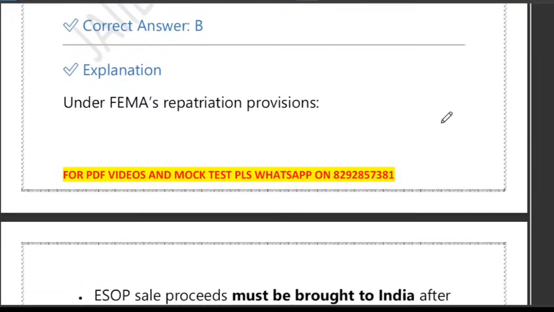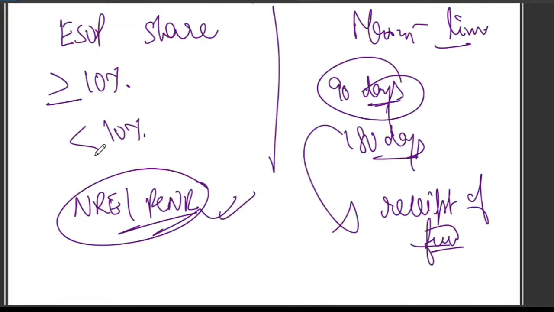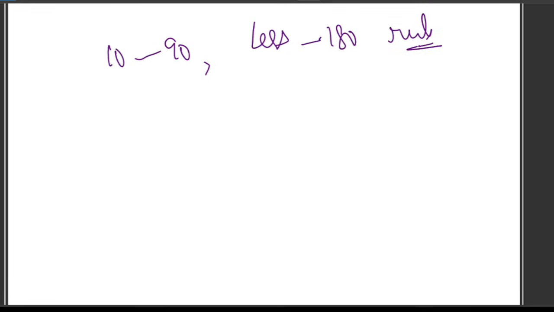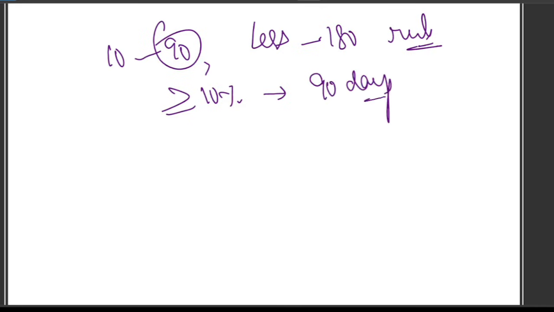Right. So I'm giving you one trick to remember it. You can remember it like this: the 10-90, less-180 rule. What it means? If the ESOP holding is 10% or more, then 90 days. And if it is less than 10%, then 180 days. So one line recall: big holding, short time; small holding, long time.